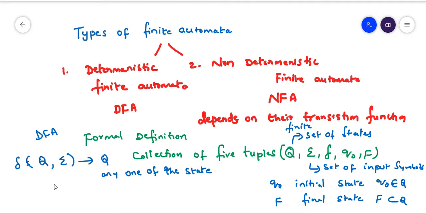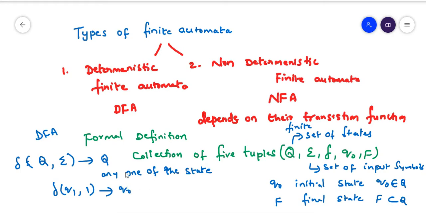For example, I can start at state Q1, read the input symbol 1, and move to one state, that is Q naught. So this is DFA.